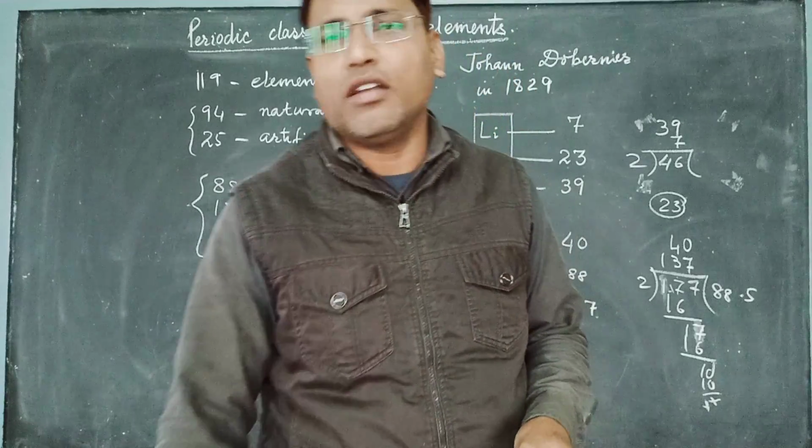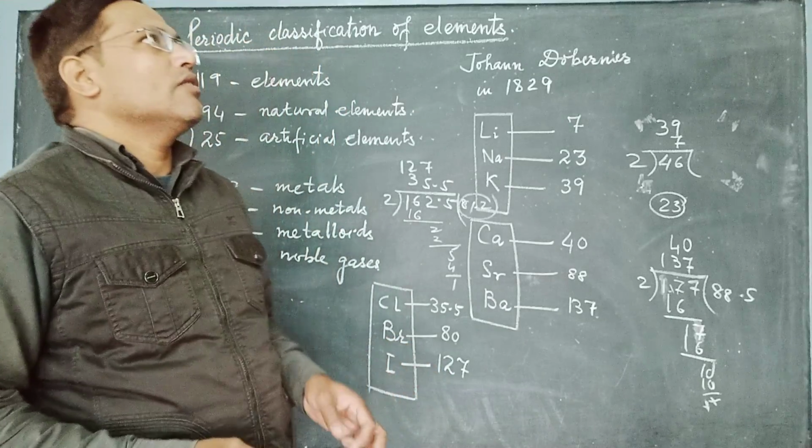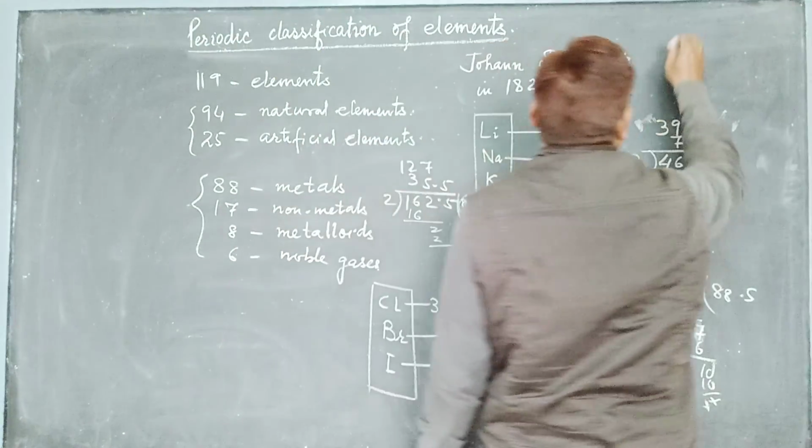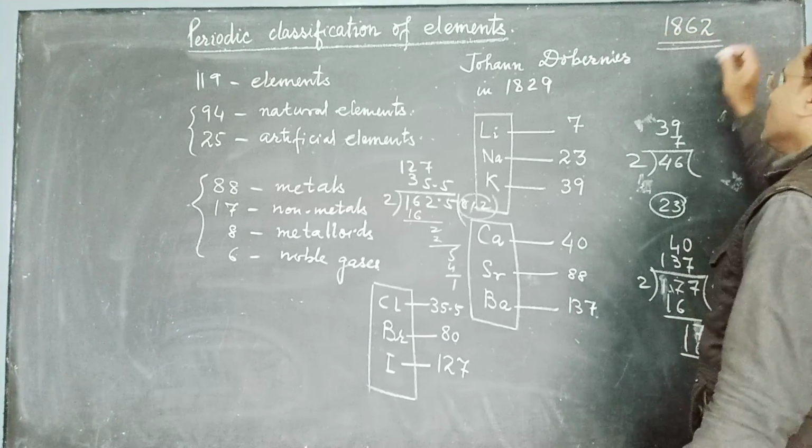Dobereiner's triads continued for a few years, up to about 1862.